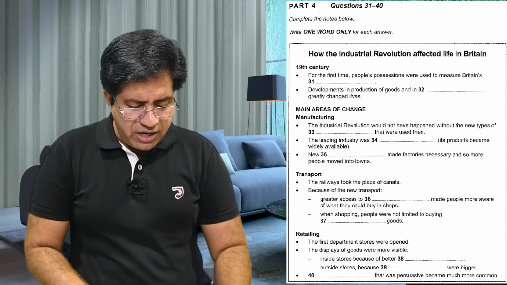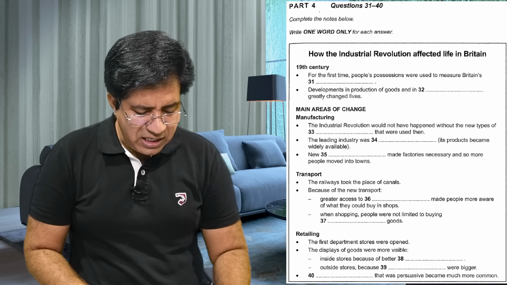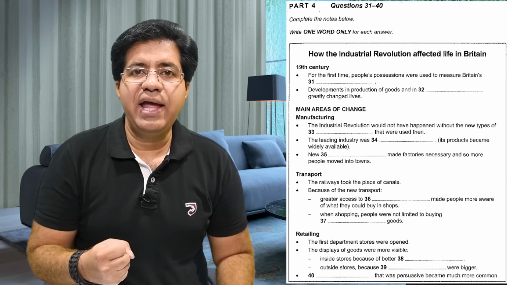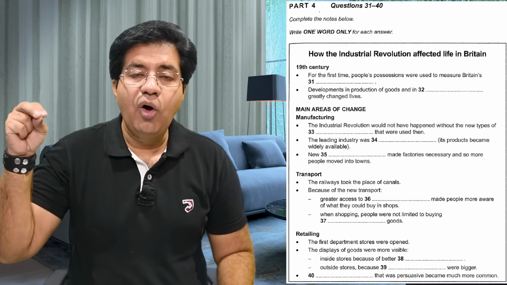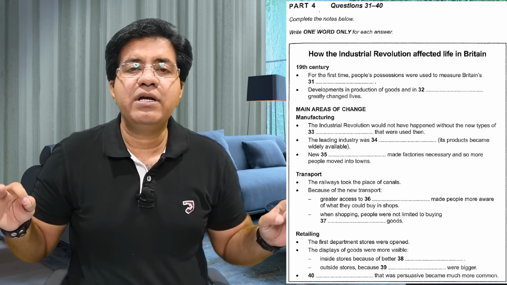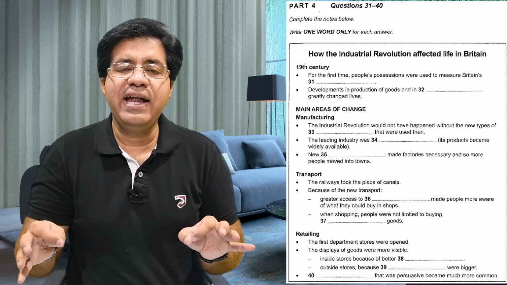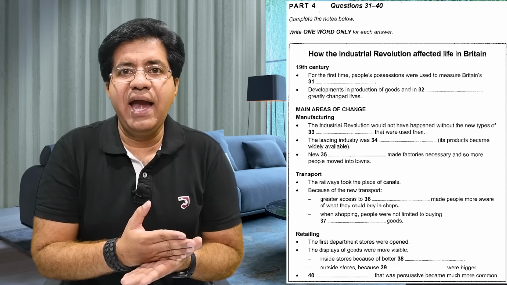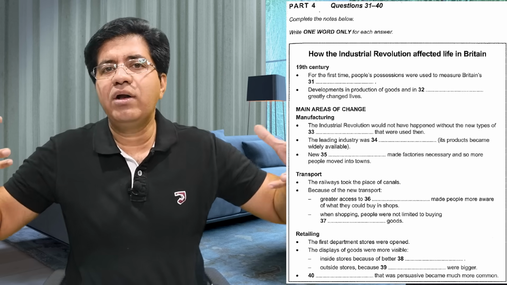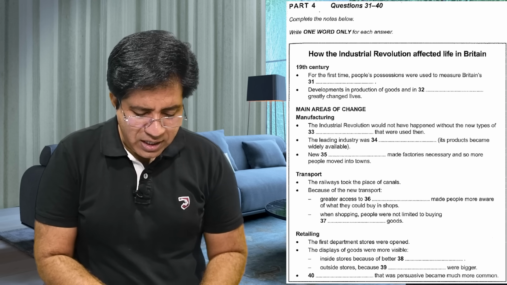Next, question number 32. Developments in production of goods and dash greatly changed lives. Now this question has got two options. One is already given and the second will be given in the audio. They have written the word and. For and they can say not only that, along with this, apart from this, with this, or they can use the word as well. Developments in production of goods and in.